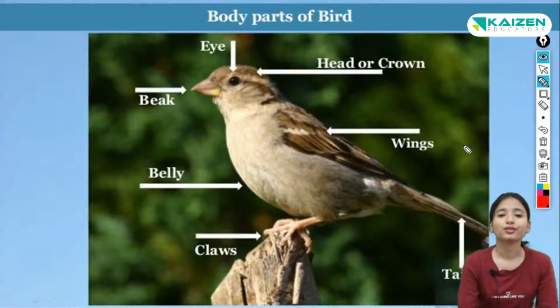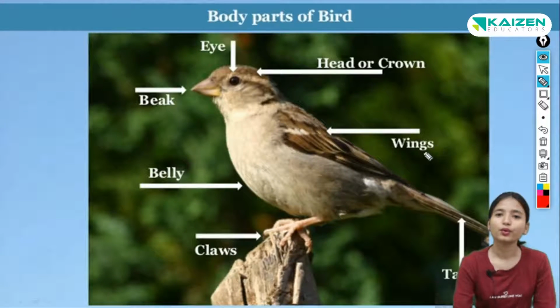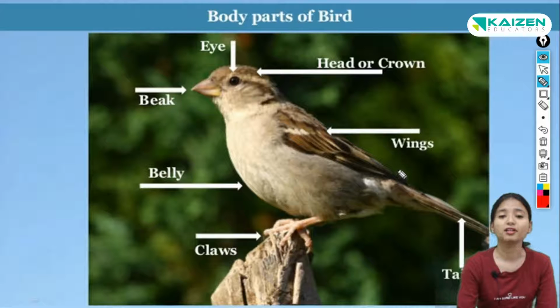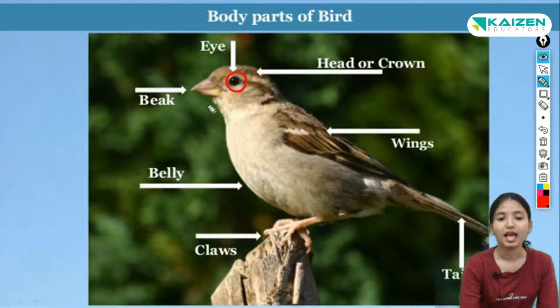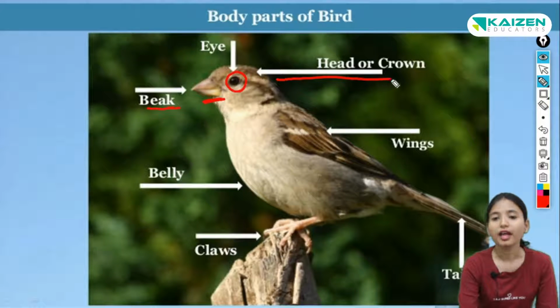Children, now we are going to see the body parts of a bird. Here you can see that a bird is sitting and we are going to see its body parts. Can you see the eye here? This is the eye of a bird. And this mouth, what do we call the mouth of a bird? Beak. The head of the bird is called head or crown.